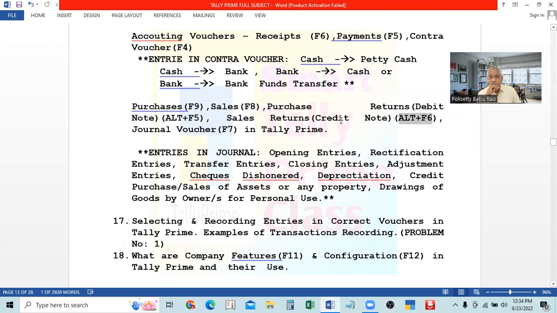Sometimes the seller will say, don't return the goods. If there is any drawback or any problem in the quality, and the quality is not good, then what will you do? Don't return the goods. I will reduce the price, or I will give some discount on the total value of the goods. Like that he will do.